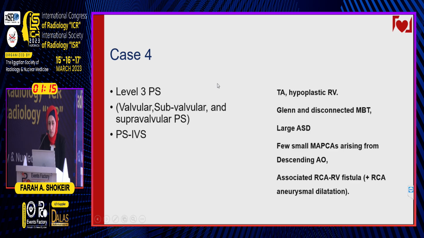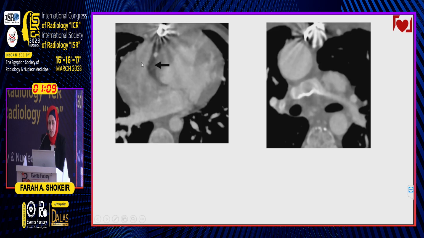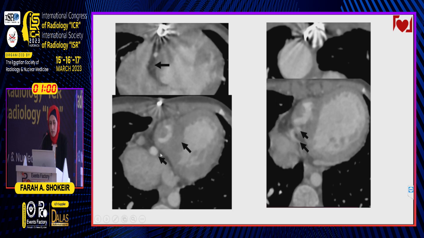Lastly, this is a level 3 pulmonary stenosis, but this case is with intact interventricular septum. This case had a spectrum of hypoplasia on the right side, where there is tricuspid atresia, pulmonary atresia of the main pulmonary artery, and the hypoplastic right ventricle. This is the intact interventricular septum. There was an aneurysmal dilatation of the RCA with a fistulous connection to the hypoplastic RV.